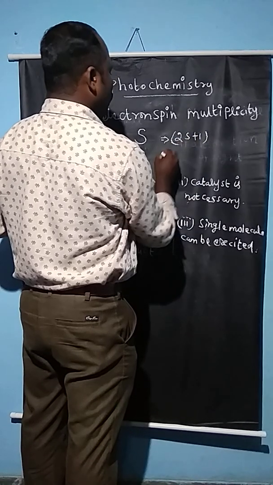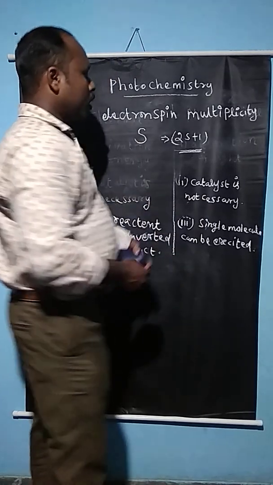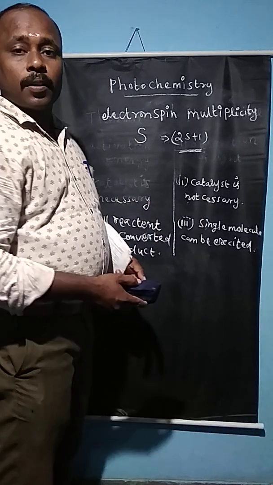That is the total spin multiplicity value that can be calculated by the 2S plus 1 formula.